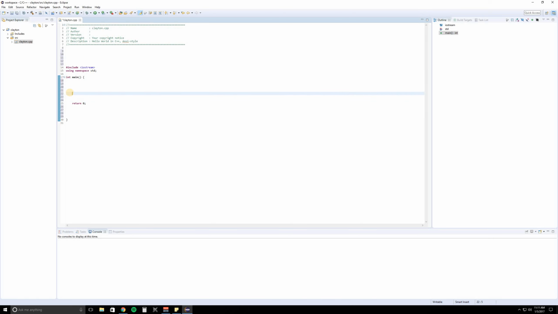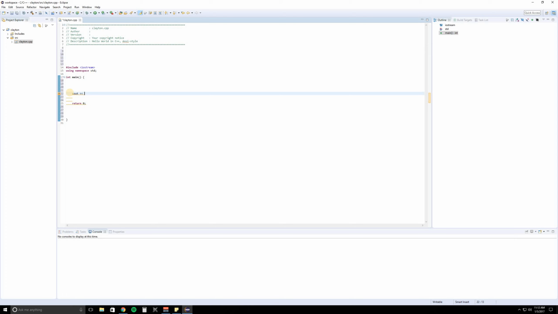So let's focus on how we are going to output our name. Well, the first thing we need to do is use a thing called console output. And how we write that is cout, just like that. And the next thing that we need is 2 arrows facing the console out. Now we're going to hit space again, and now here's the really important part.